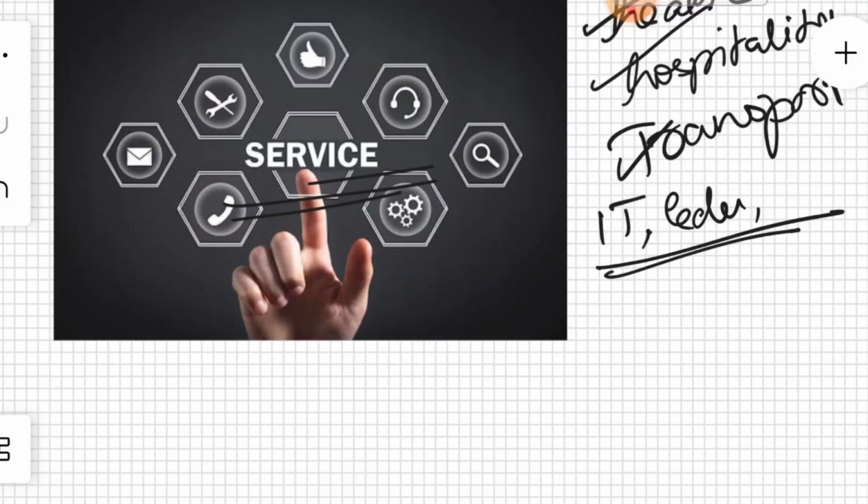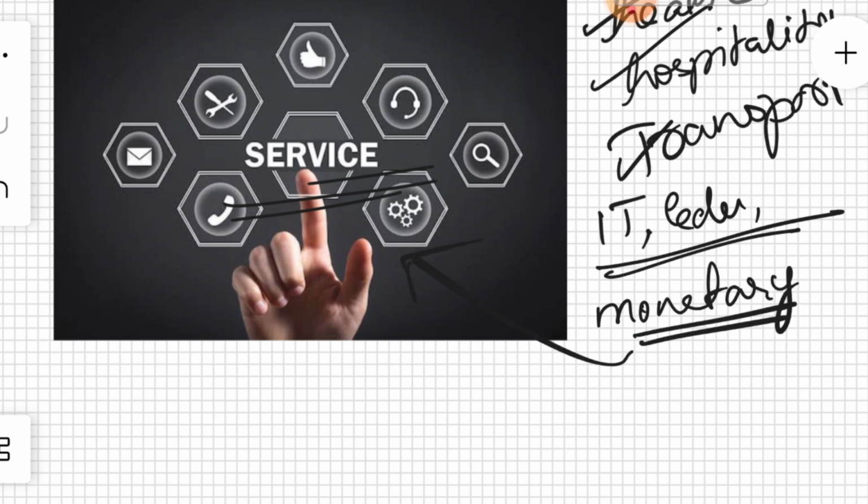All these things which have recorded monetary transactions only will be calculated in the calculation of GDP. If you help your friend for free, or if you do some generous activities, that will not come under the calculation of GDP. So these are the two main things that come when we calculate the GDP of a country.